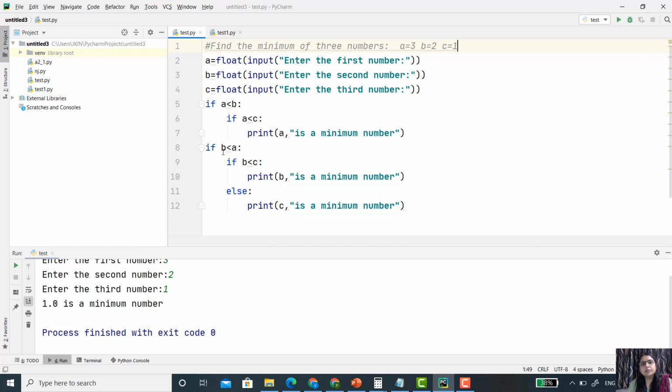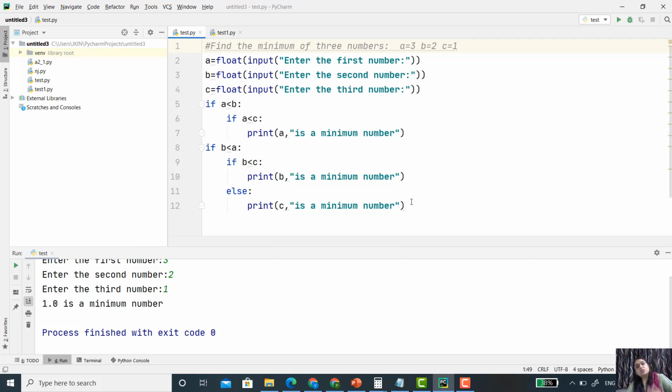Now it considers 2 is less than 3. Yes, this condition is satisfied. It checks the next condition, 2 is less than 1. No, that condition is not satisfied, so the body of this if is not executed. Now the body of else will execute, that is, c is a minimum number.